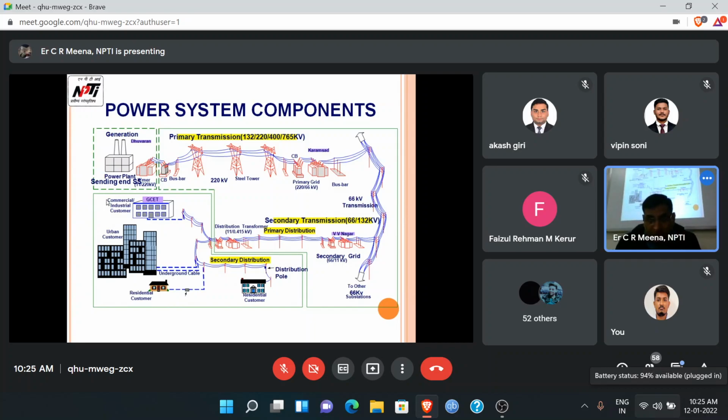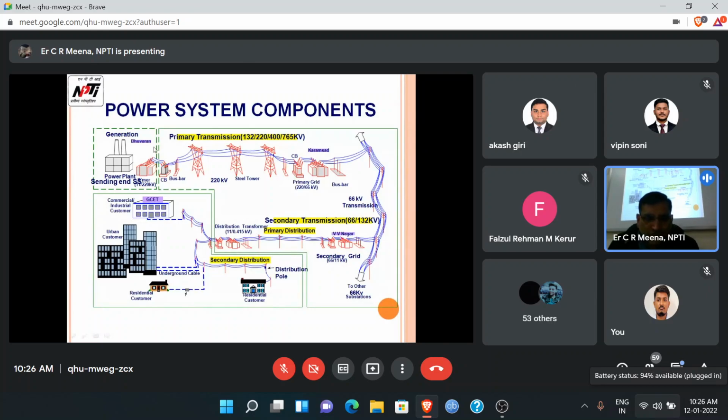As of today in India, the maximum terminal voltage of a generator is 21.75 kV. In the USA, 33 kV is the maximum terminal voltage.